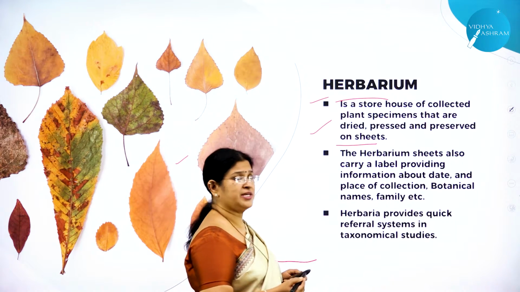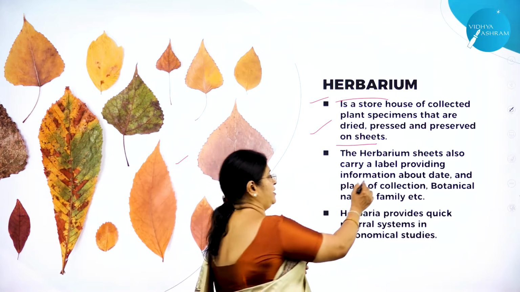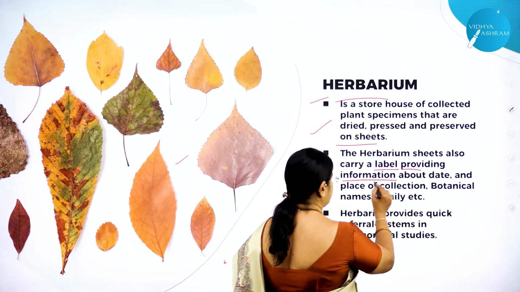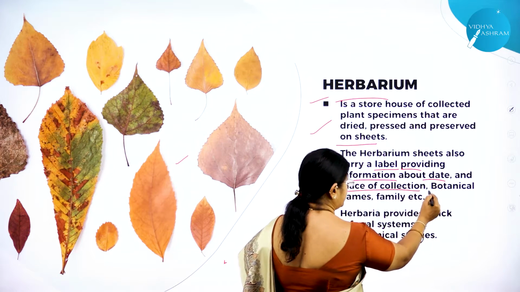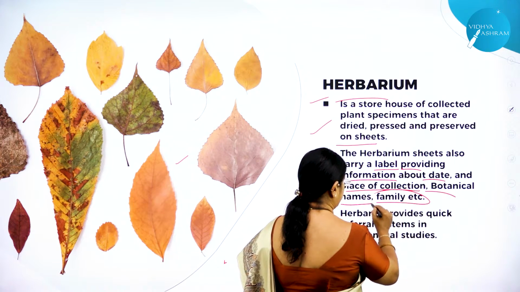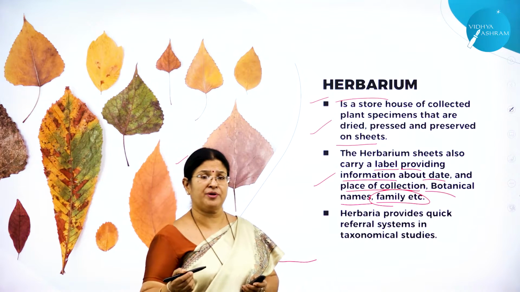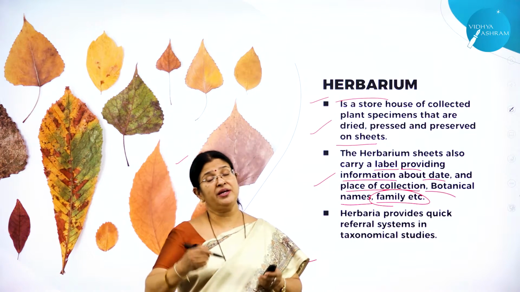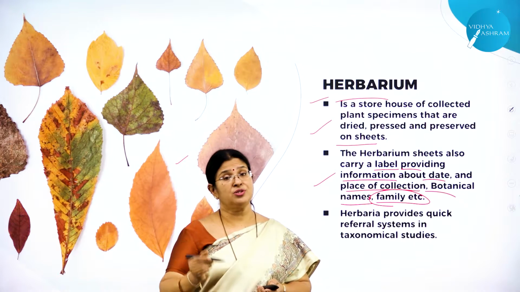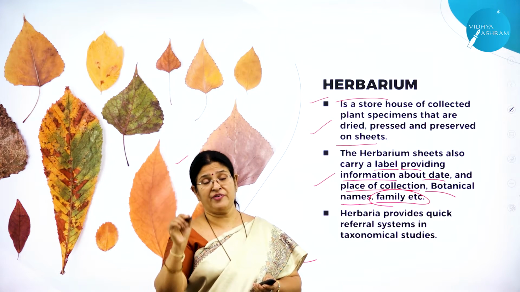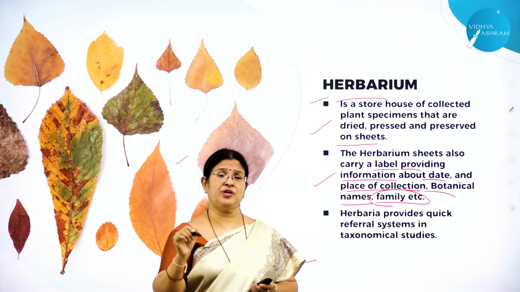So the herbarium sheets also carry what? A label providing what? Information about date and place of collection, botanical name, family, etc. Like if you happen to go to a zoo, there you might also have come across a botanical garden. Many rare plants would have been grown there. So the scientific name, the date of collection, everything would have been written there.